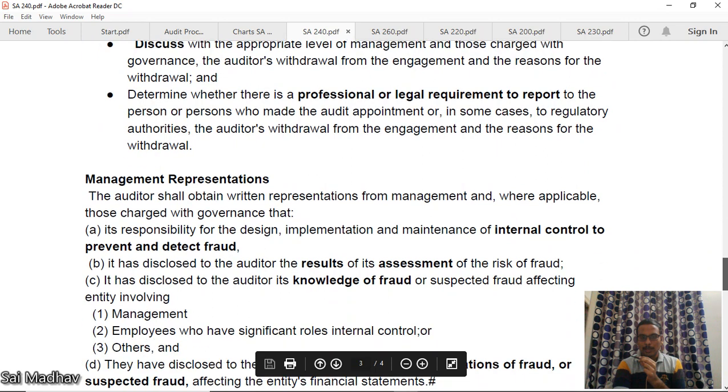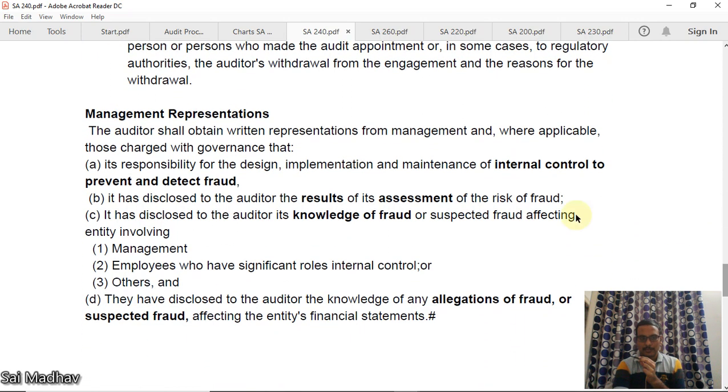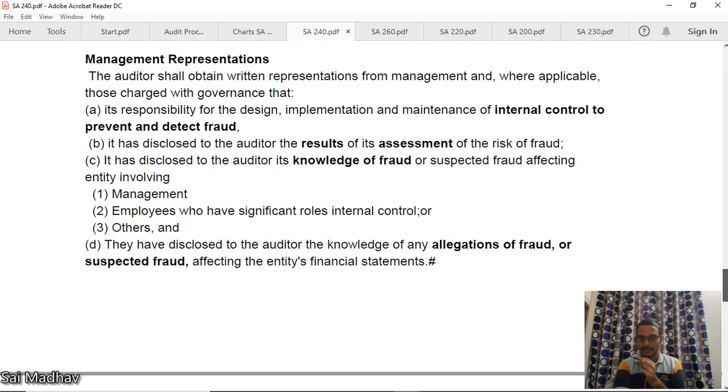Now, management representations. The auditor shall obtain written representation from management and TCWG that they acknowledge their responsibility for the design, implementation, and maintenance of internal control to prevent and detect fraud. It is the management's responsibility to prevent and detect fraud by placing internal controls. It has disclosed to the auditor the results of its assessment of the risk of fraud. It has disclosed to the auditor its knowledge of fraud or suspected fraud affecting the entity involving management, employees, or others. If there are any frauds previously done or any suspected frauds, everything should be disclosed by management to the auditor.